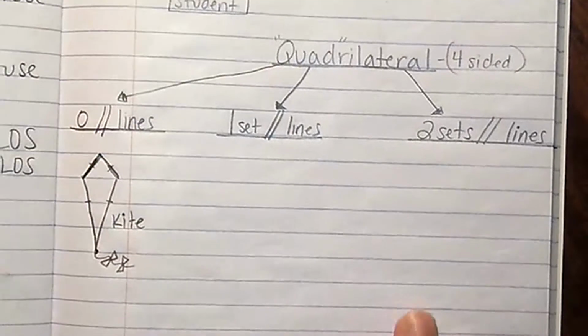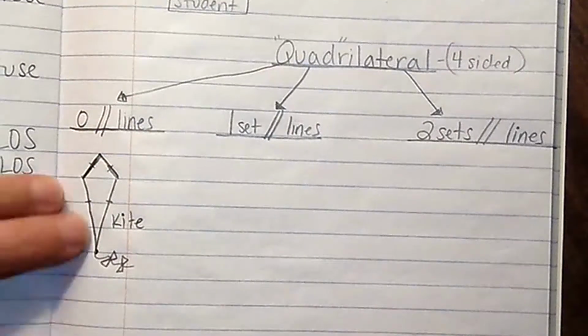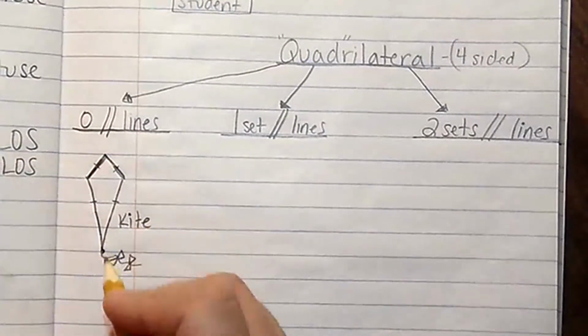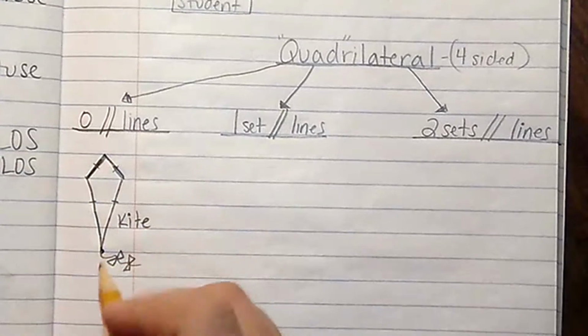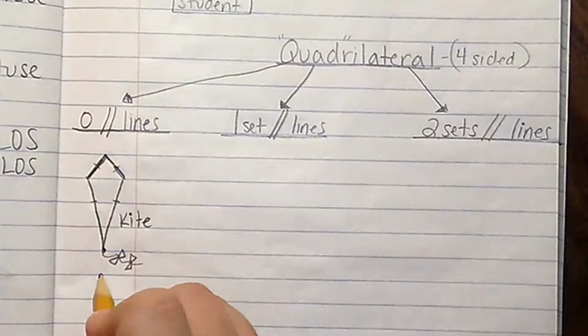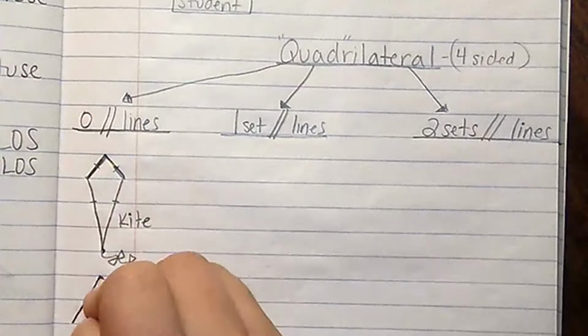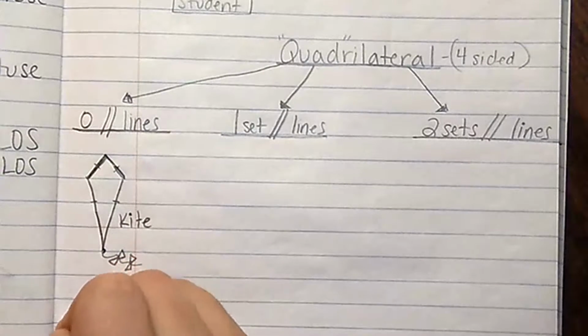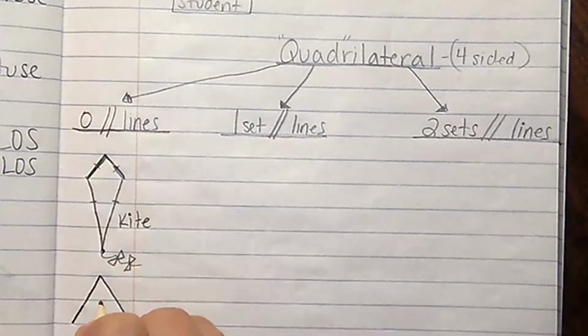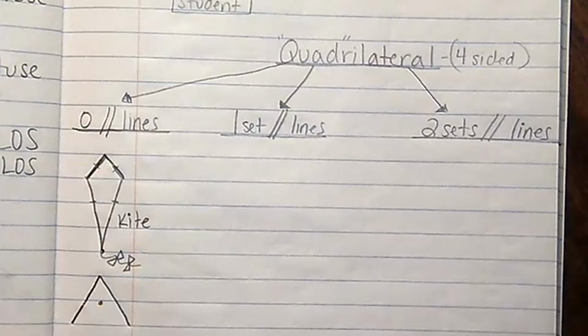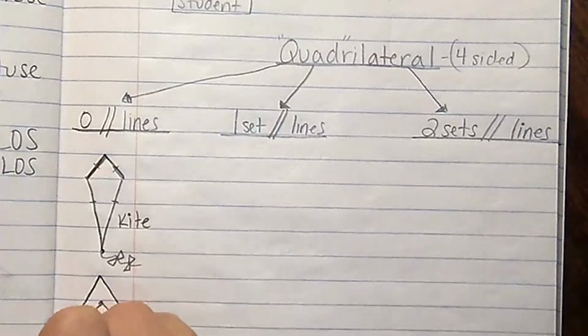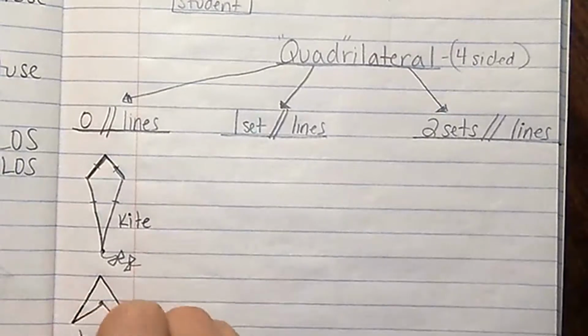The other shape, and this is a more unusual shape that lots of people actually haven't heard of, but it is a real shape. I'm going to make a large triangle. And then I'm going to put a dot right in the middle. Now I'm going to connect from the bottom of one side and then the bottom of the other side to the same dot. This shape is called a chevron.